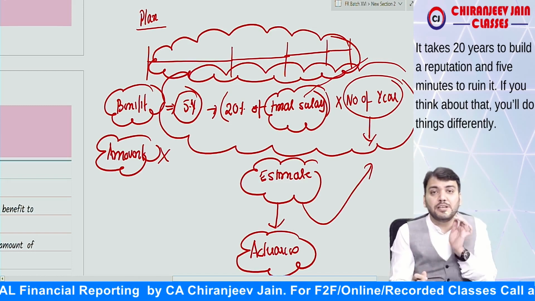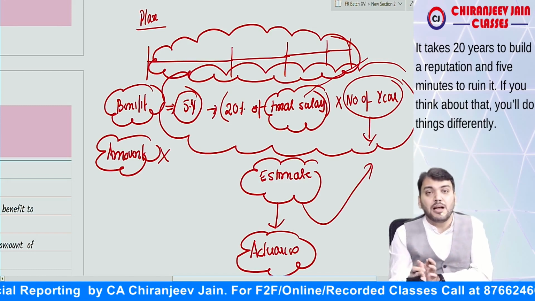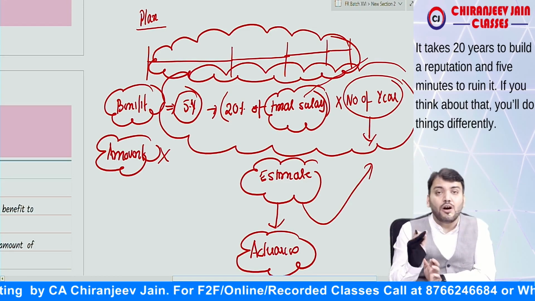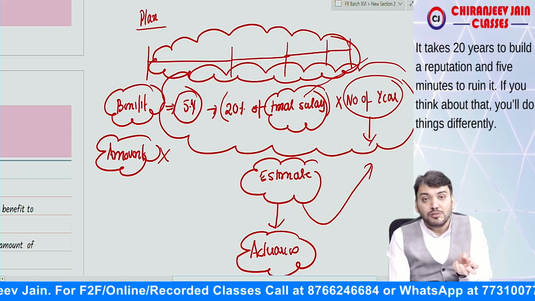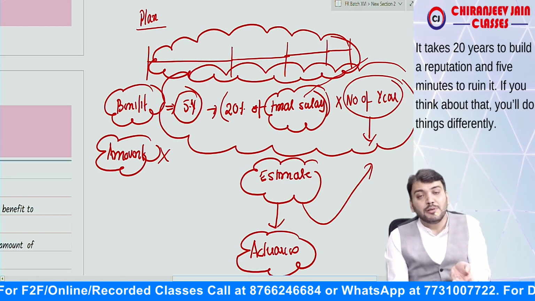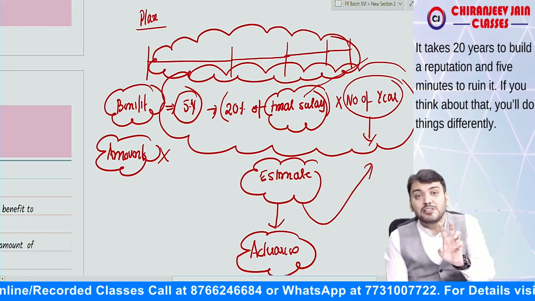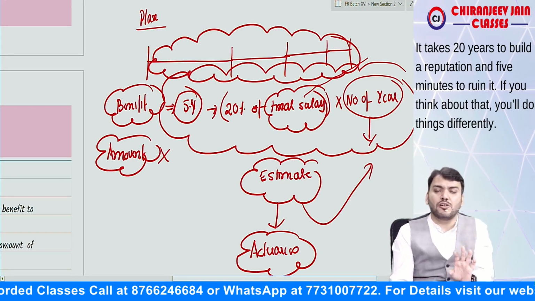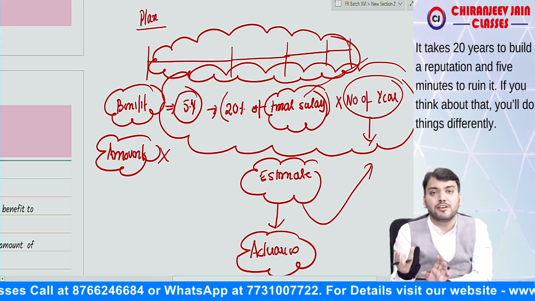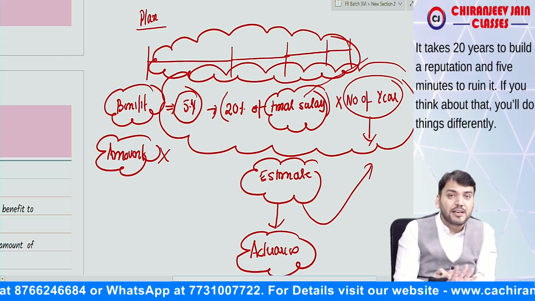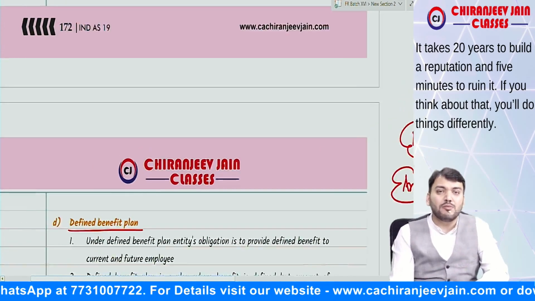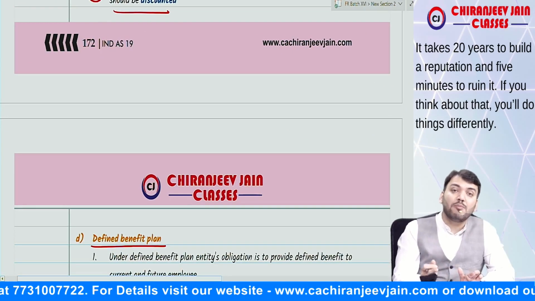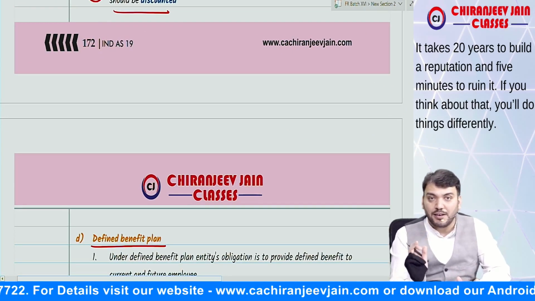This defined benefit plan can be either funded or unfunded. Means either the entity may decide to contribute to a separate entity an amount equal to current service cost, or the entity may not decide to contribute. Means it can be funded or it can be unfunded also. Are you able to understand? So of course we need to understand, when it is funded, then what will be the accounting treatment of that funded plan. Understood? Yes sir.